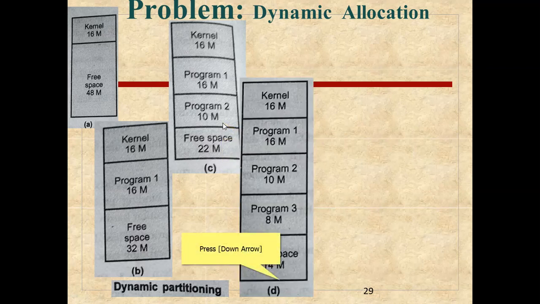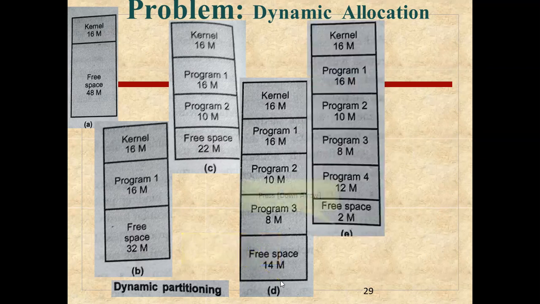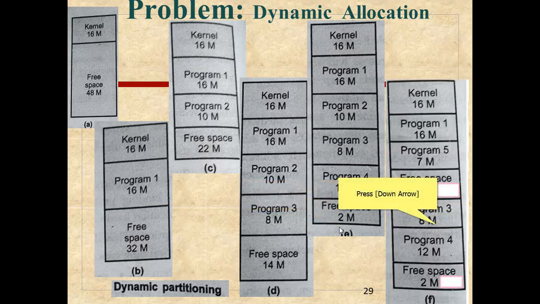So we have program 1, program 2, and program 3 came with 8 MB, so the free space will become 14 MB. Next, program 4 comes with 12 MB. Earlier it was 14, so we can allocate it. Now 2 MB of free space remains. So we have the 16 MB kernel, program 4 and program 3.